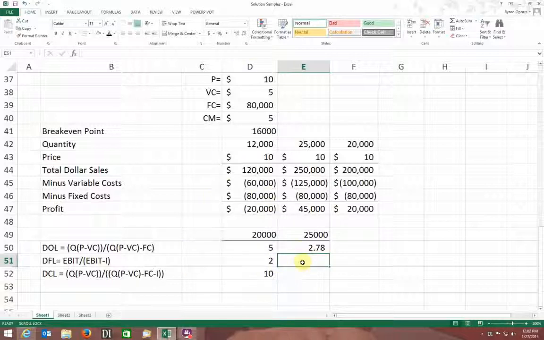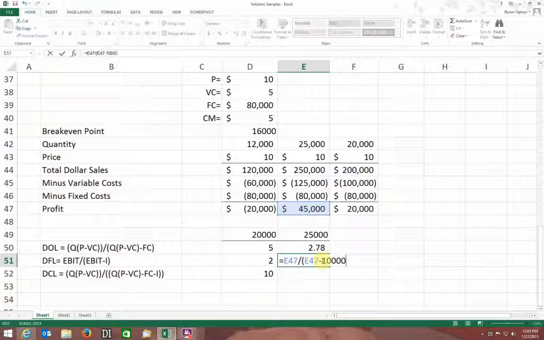So on the 25,000, this is just going to be equal to my earnings before interest and taxes divided by my earnings before interest and taxes, oops, I need a parentheses there, minus, and in this case it was 10,000 is what they tell me. Yep, annual interest expense of 10,000. I'm just going to put it in. I could have put it in up above and referenced it, but okay. And it gives it to me that way.